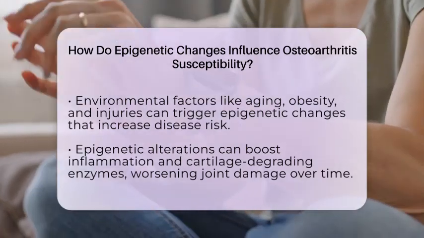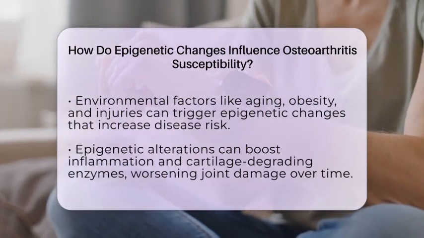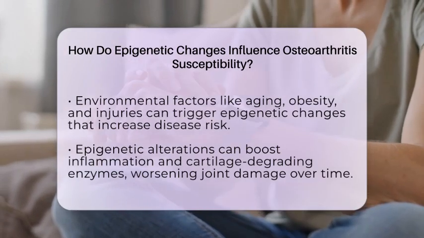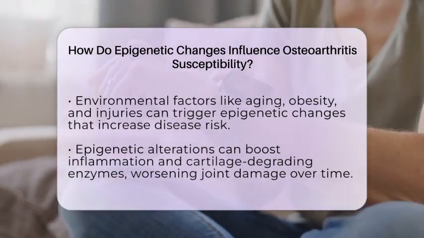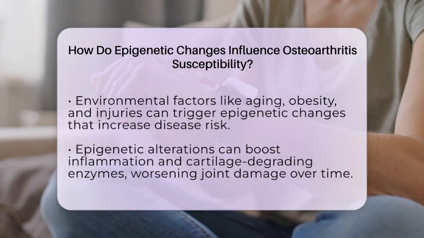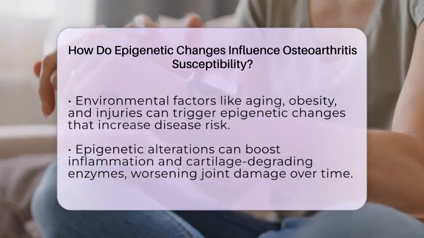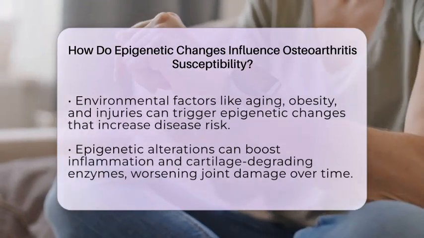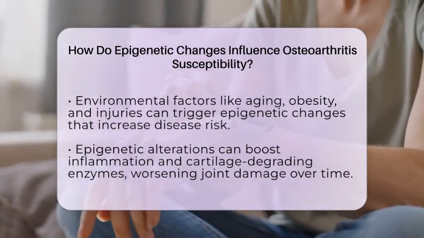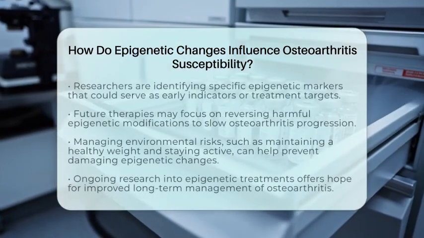Epigenetic changes can also ramp up inflammatory pathways. They can increase the production of molecules that promote inflammation and enzymes that break down cartilage. This ongoing inflammation can lead to chronic joint damage and worsening symptoms over time.